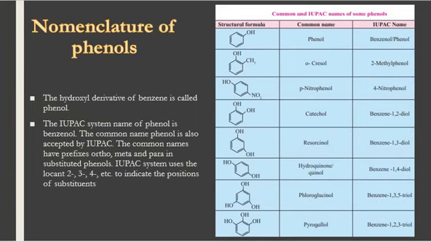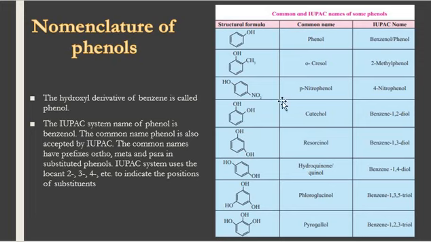Nomenclature of phenol. The hydroxyl derivative of benzene is called phenol. The IUPAC system name of phenol is benzenol, and the common name phenol is also accepted by IUPAC now. The common names have prefixes ortho, meta and para in substituted phenols, and we use locant numbers like 2, 3, 4, etc. to indicate the position of the substituent.